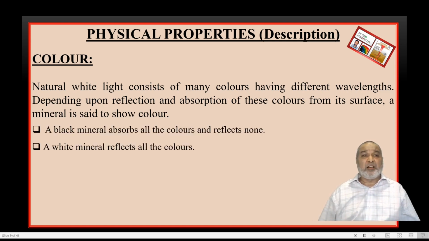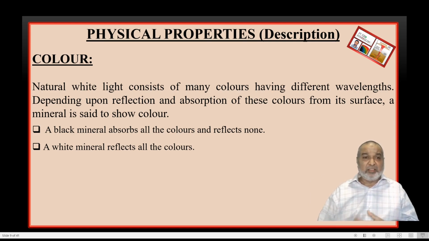For example, a black colored mineral. A black colored mineral appears because of what? All the wavelengths which are incident on that mineral surface have been completely absorbed. None of the rays have been reflected back. So the mineral is going to appear as a black mineral.